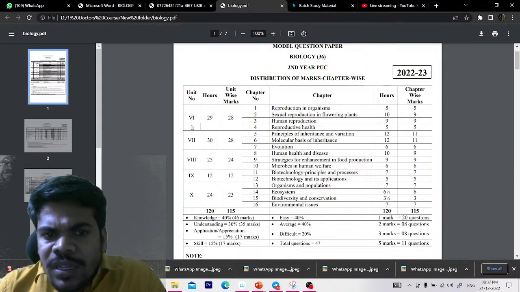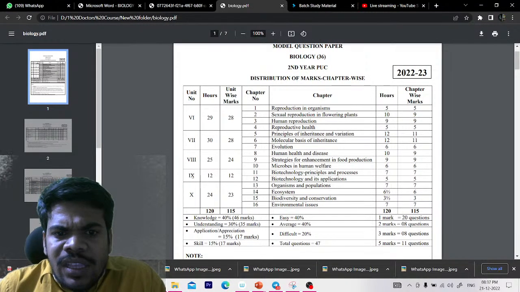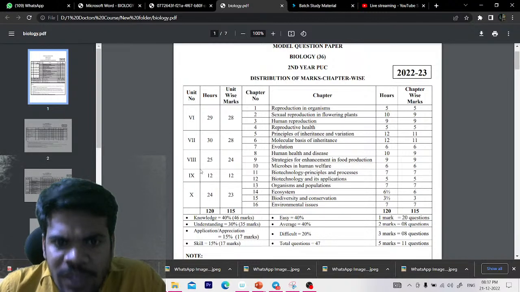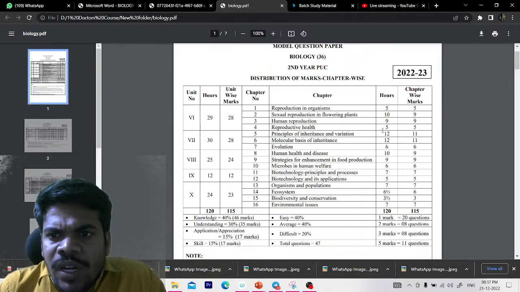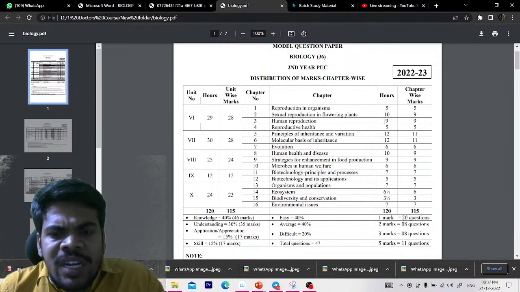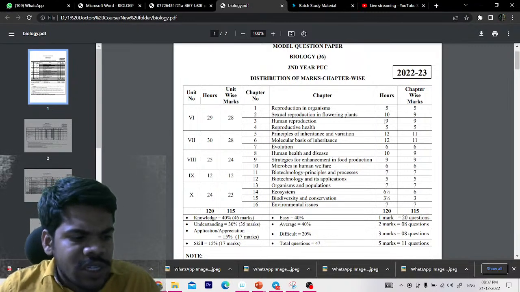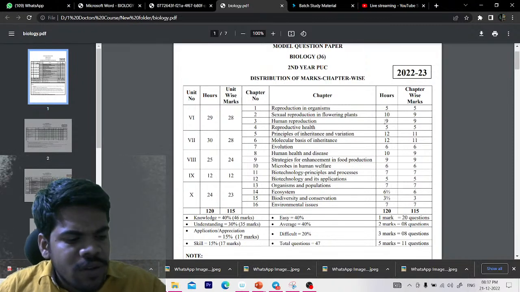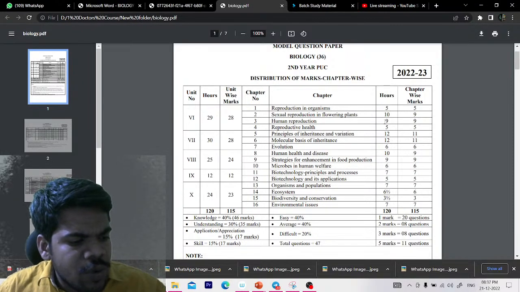These are the units: 6th, 7th, 8th, 9th, 10th. That means 5 units are there. From each and every unit, we can observe how many marks we get. So I'll give you a simple logic on how to get good marks in the final examinations. Okay, the simple logic is,